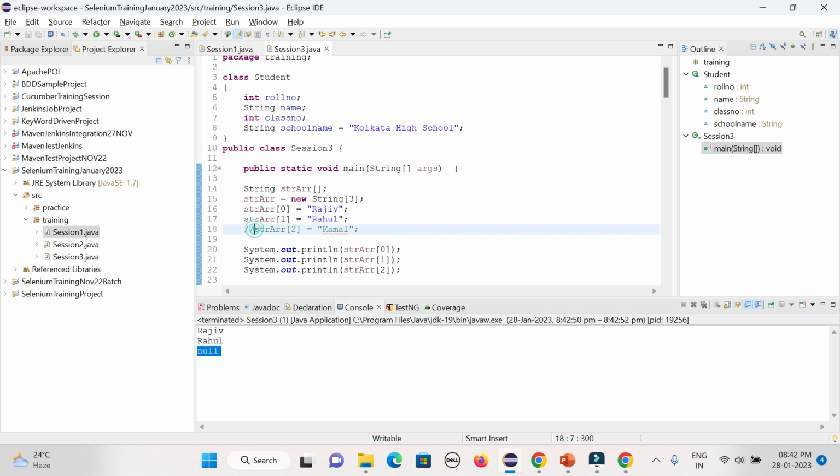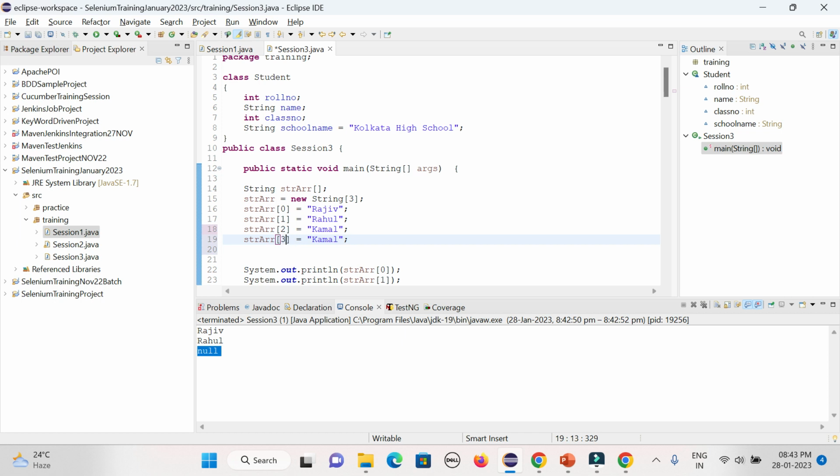Now once you construct the array, if you want to change it, if you want to add more values, will it allow? No, it will not allow. It will throw the error again. That's the problem. If you save it, it will not throw the error at compile time. One is called compile time and one is called run time. The array will not understand index 3 because it is out of bounds. Only at runtime can it understand.